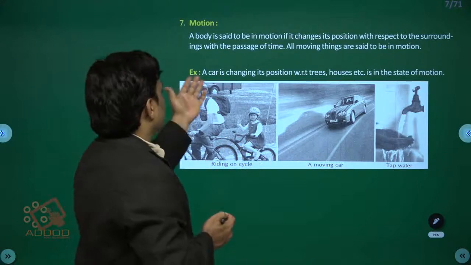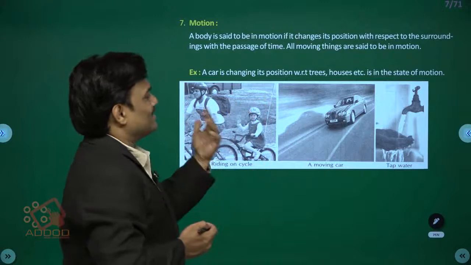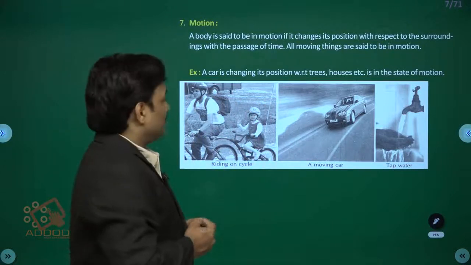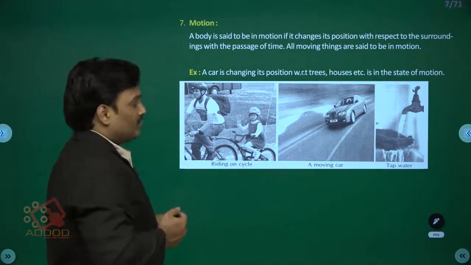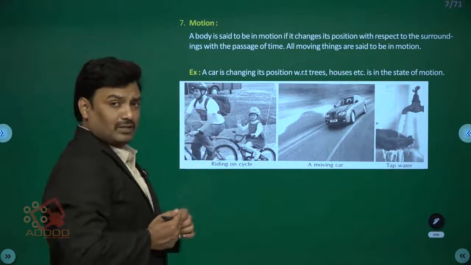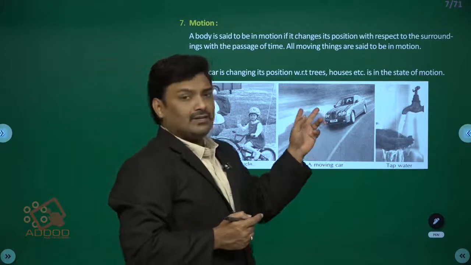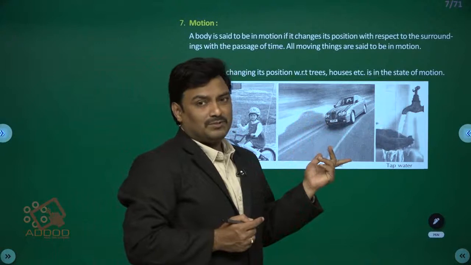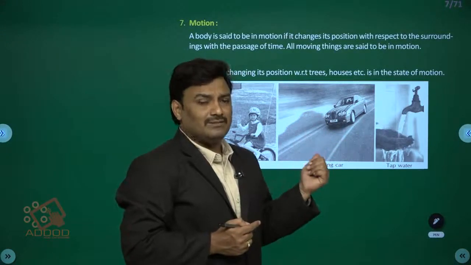For example, a car changing its position with respect to trees, houses, etc. is in the state of motion. You can see a person riding a cycle; their position will change with respect to time, with the reference point maybe their home. You can see a moving car; with respect to the trees on the side of the way, the car is in motion, because its position is changing with time. The reference point may be the sideway trees.